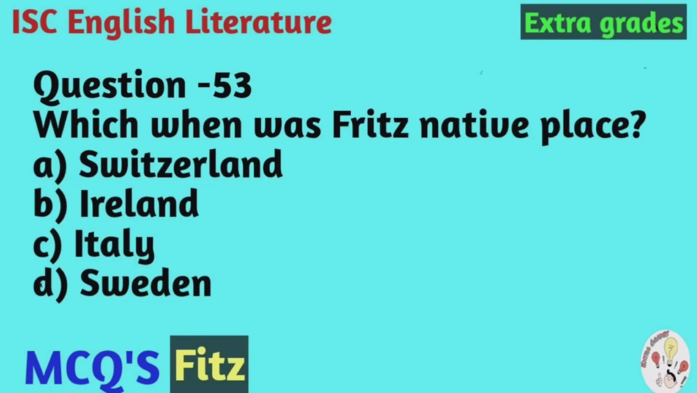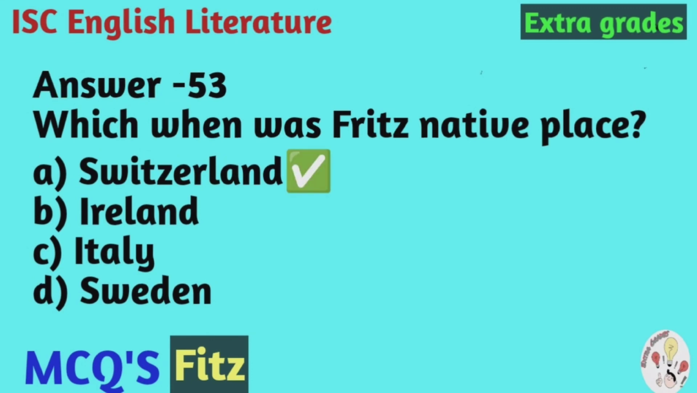Question number 53. What was Fritz's native place? The options are: A. Switzerland. B. Ireland. C. Italy. D. Sweden. And the correct option is A.